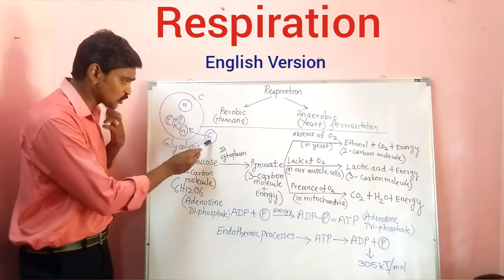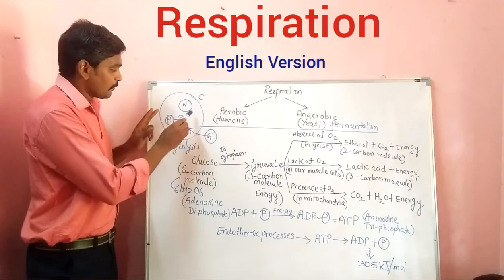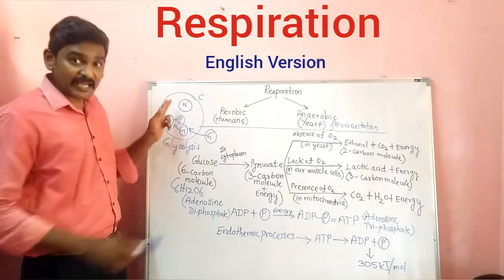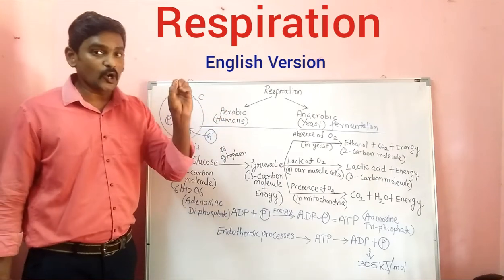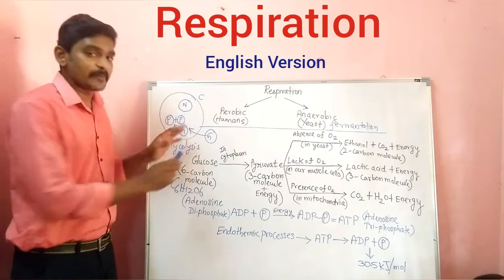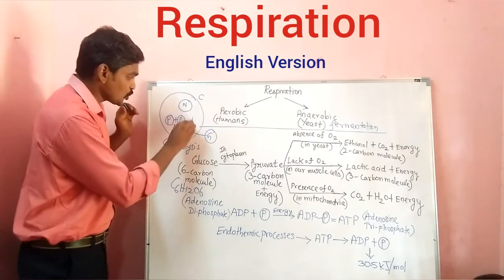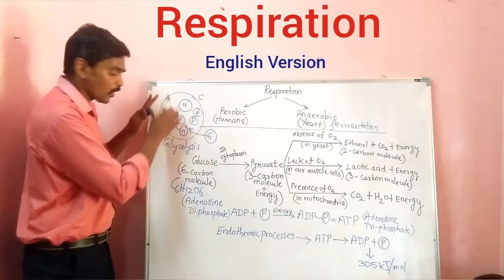In the same case, glucose will be entering into the cytoplasm. It will be converted into pyruvate. But this has to enter again into the mitochondria for the aerobic process. I'll be telling you again. So here, in the absence of oxygen, this pyruvate will be accumulated in the cytoplasm.